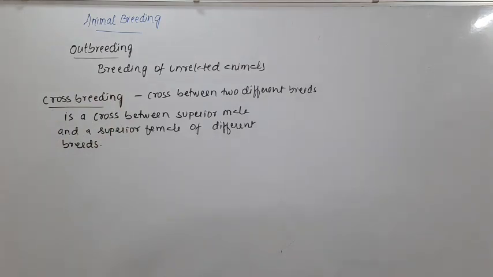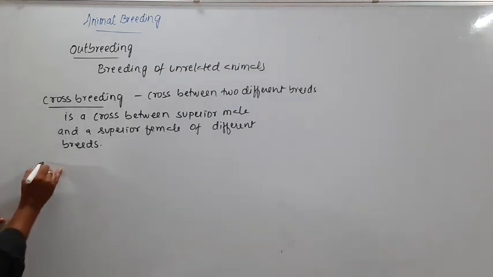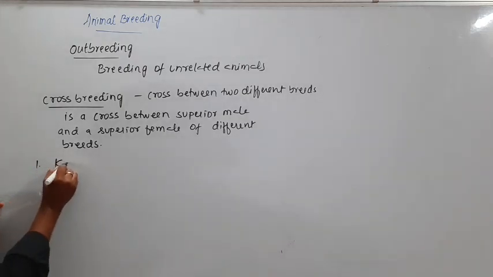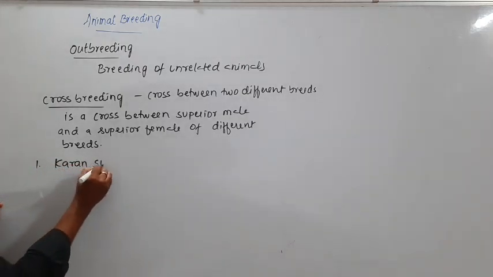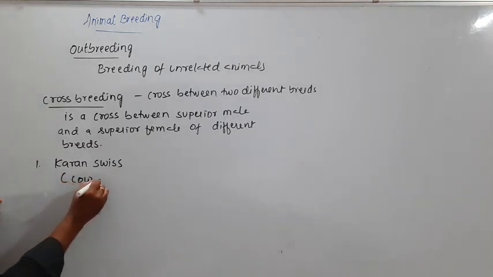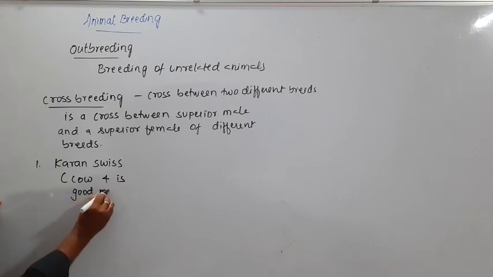I'll be explaining by taking a few examples here. With crossbreeding, we have produced something called Karan Swiss. This Karan Swiss is a cow, and it is a good milk yielder.